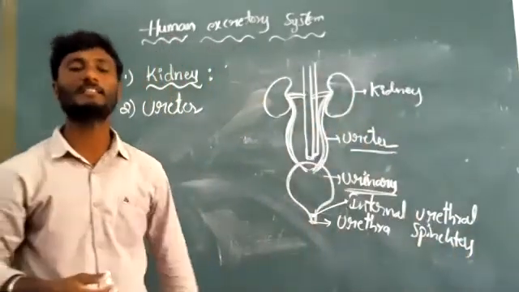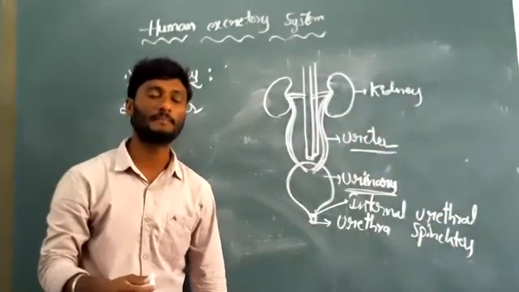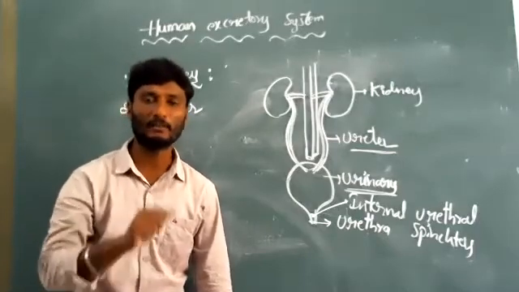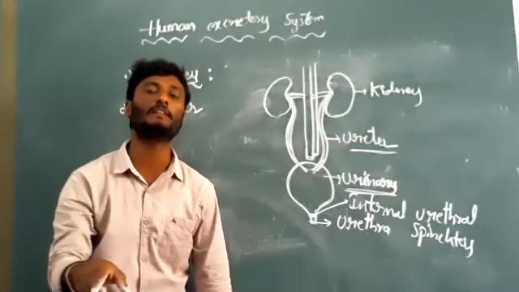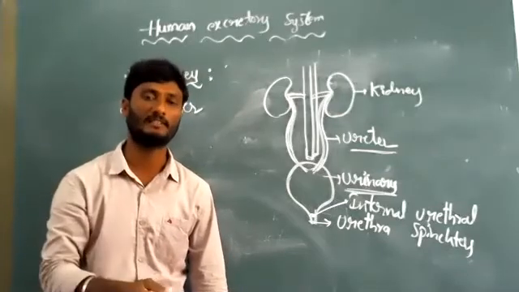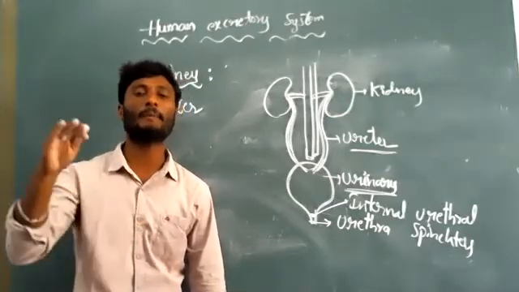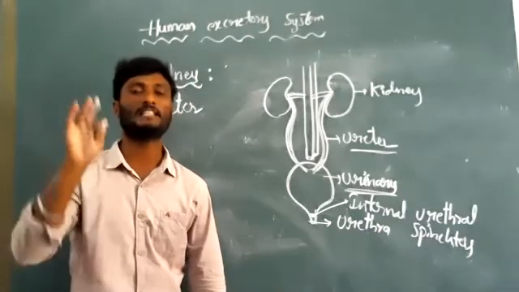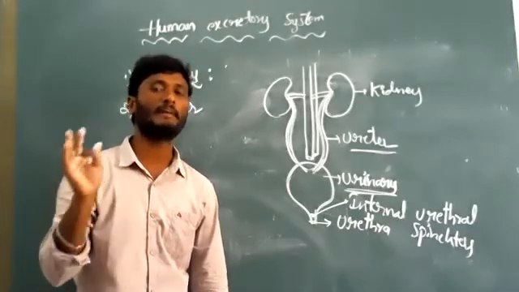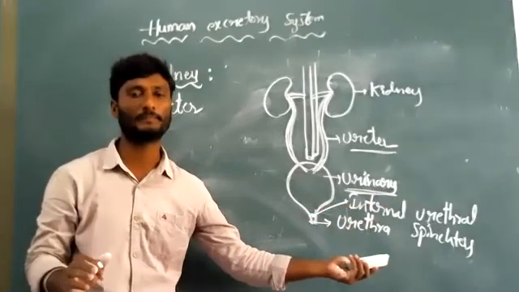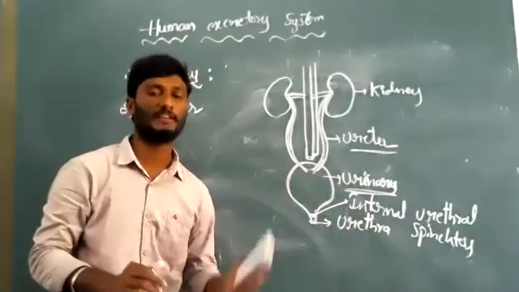What is the main function of sphincters? When the sphincters open, we automatically remove urine from the body. They work just like valves. When the valves are open, the fluid passes out of the body. The internal urethral sphincters do the same function.